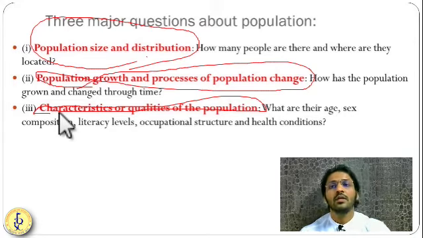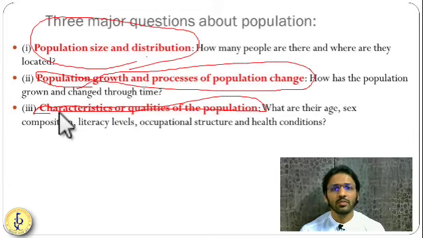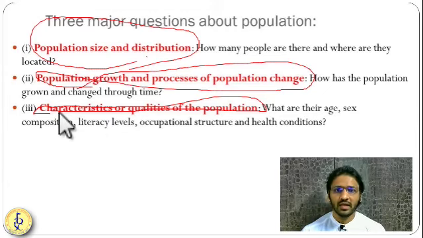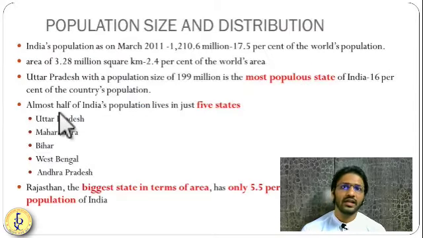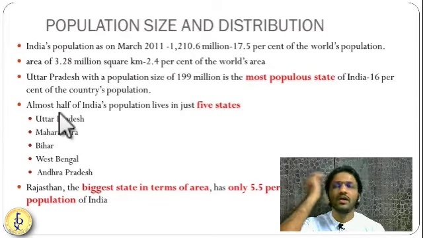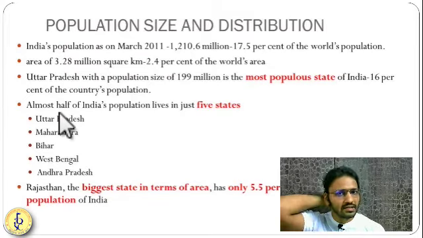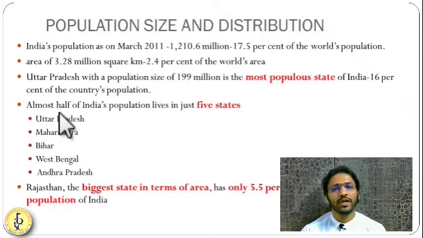First is A, and we are going to see almost all the characteristics in terms of India. Let us understand the first thing: population distribution and its size. The 2011 census says there are 1.21 billion, or 121 crore, people in India.